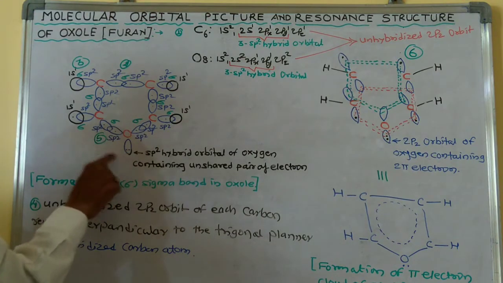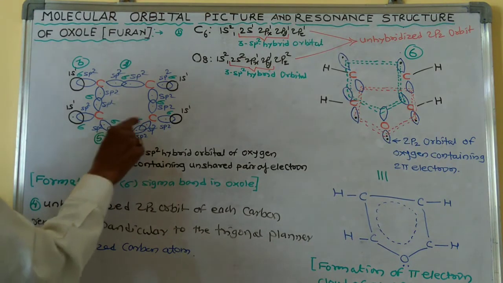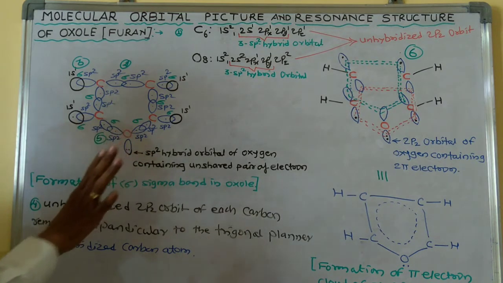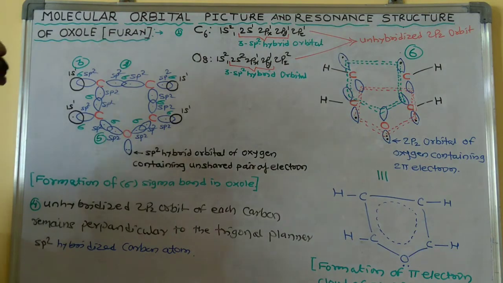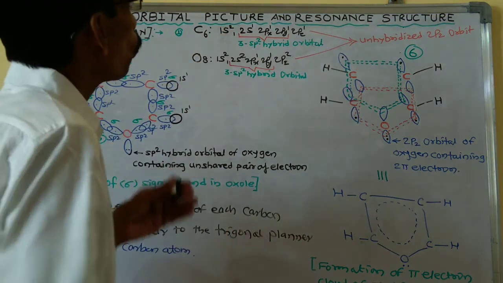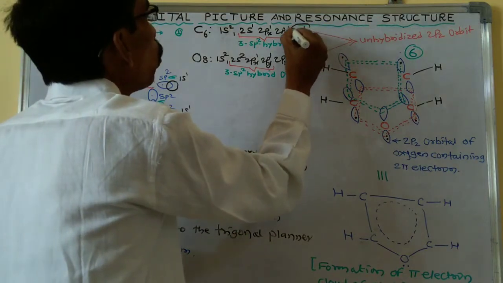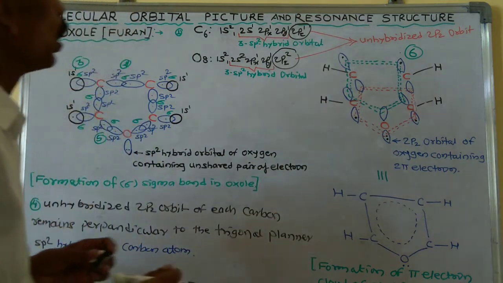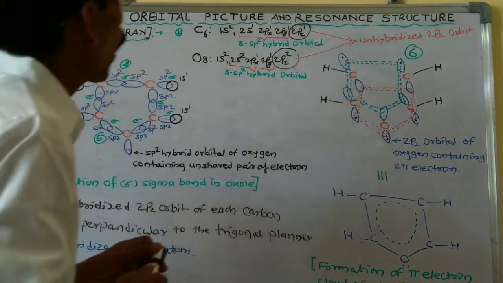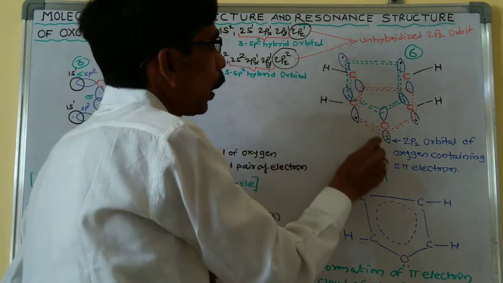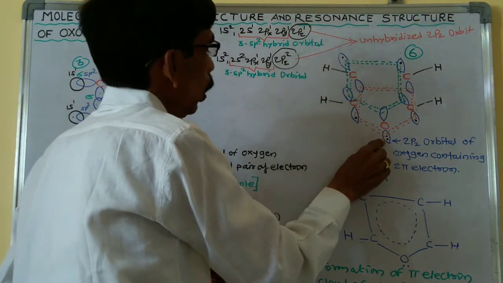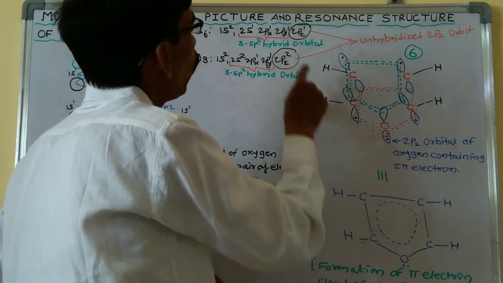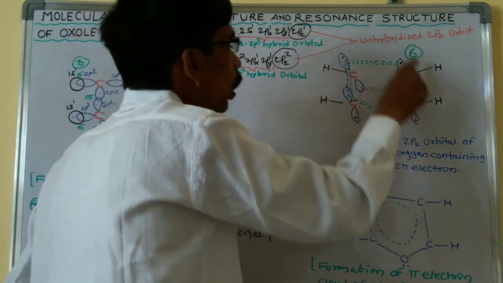So of these three sp2 hybrid orbitals of the oxygen atom, two take part in sigma bond formation and one remains unshared. Now, the unhybridized 2pz orbital of oxygen atom containing 2 electrons can overlap laterally, or sidewise, with the unhybridized 2pz orbital of each carbon atom.